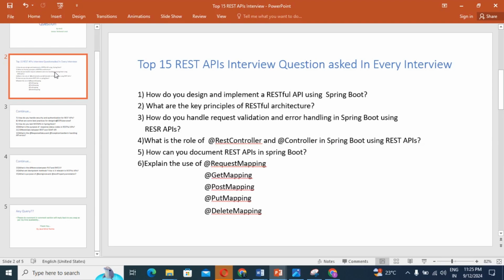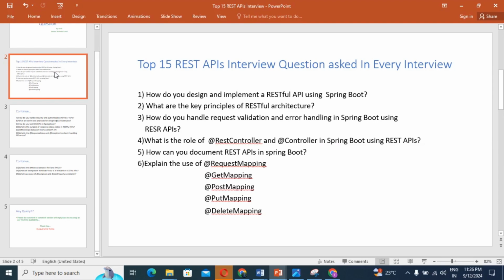And last, stateless communication. Each interaction is independent and the server doesn't retain any state about the client between requests. That thing also we should know if we are going to implement RESTful architecture. So these all points are very important as key principles. Once again, I explain: statelessness, client-server separation, uniform interface, resource based, and stateless communication. These all are very important key principles of the RESTful architecture.